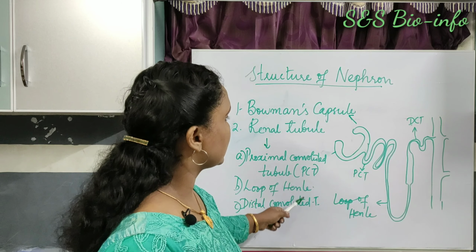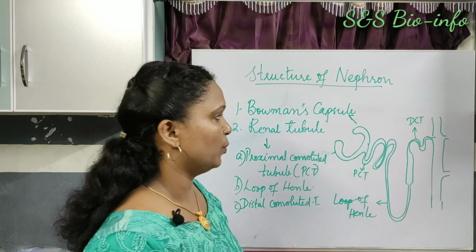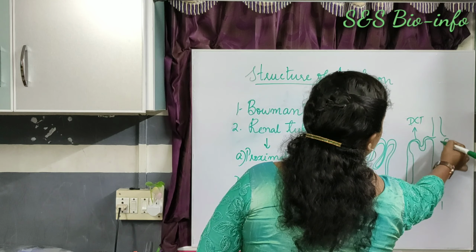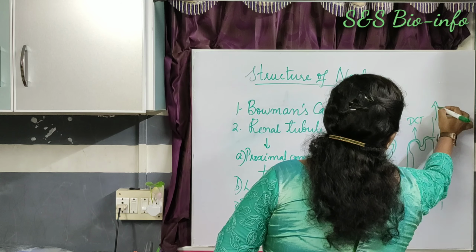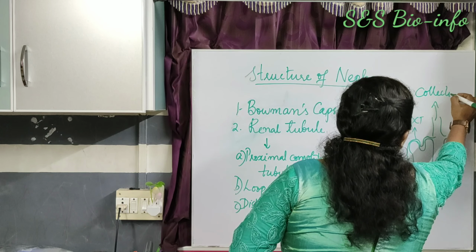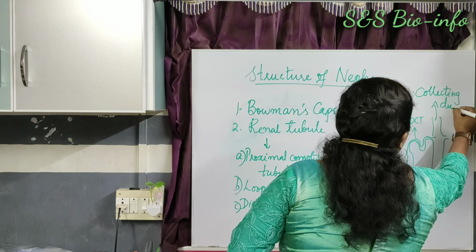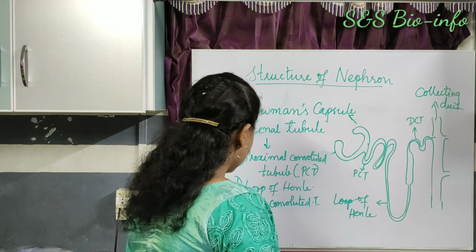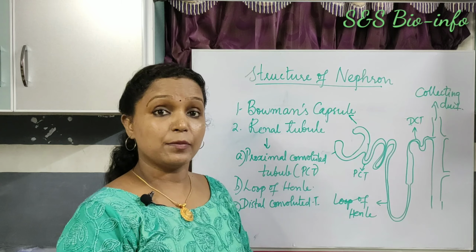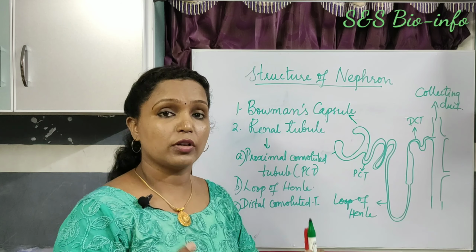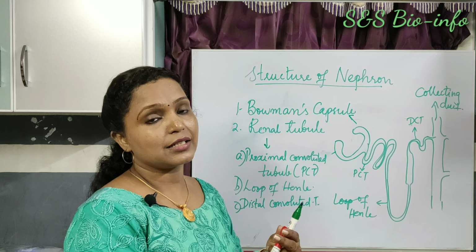Okay, these are the parts of the renal tubule, and this distal convoluted tubule opens into a collecting duct.